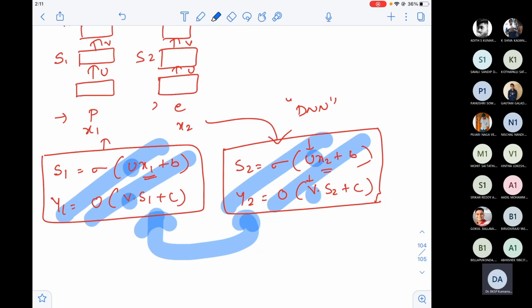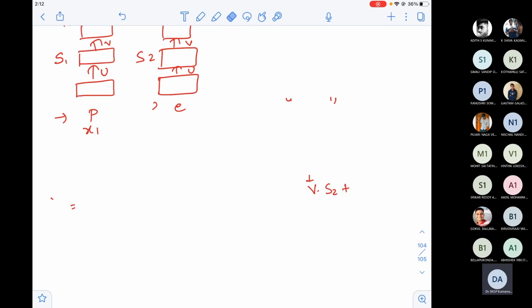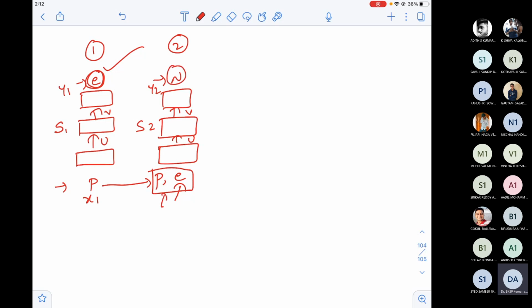Okay, so I think this entire stuff we have discussed in the last class. Then what we have taught is, instead of doing like this, let us do like this. I have to pass like this, P comma E, then N. That means instead of passing only the previous output as input to the next architecture, I also need to pass the previous input and its output, PE, so that based on 2 letters, it can predict EN.